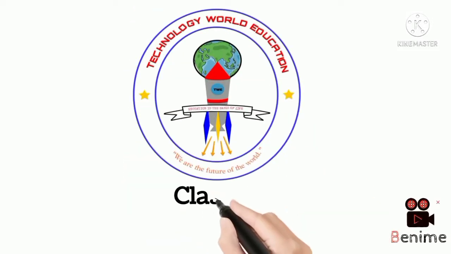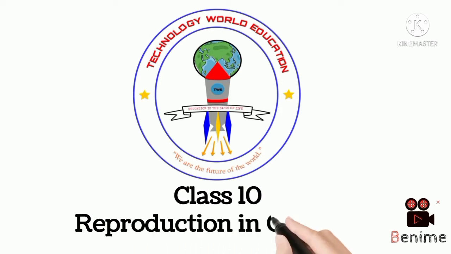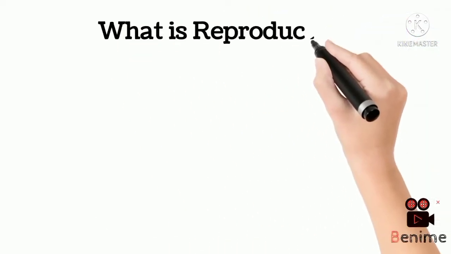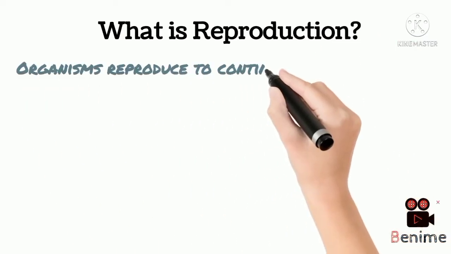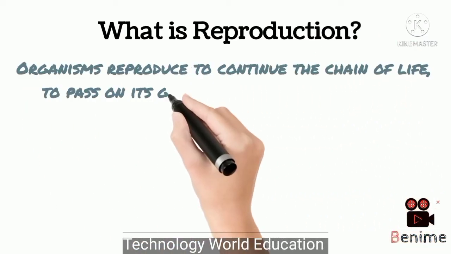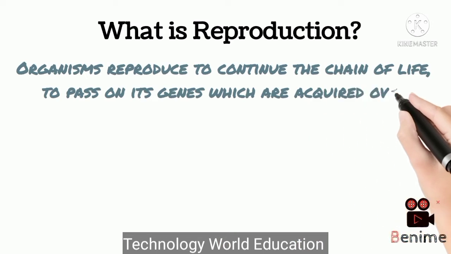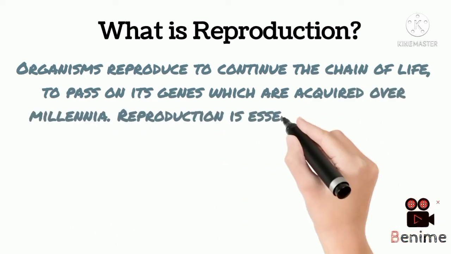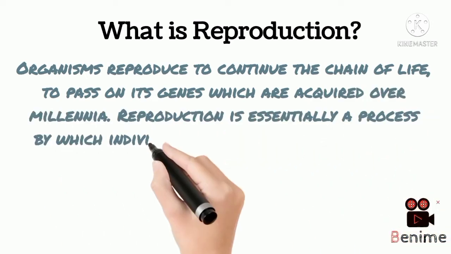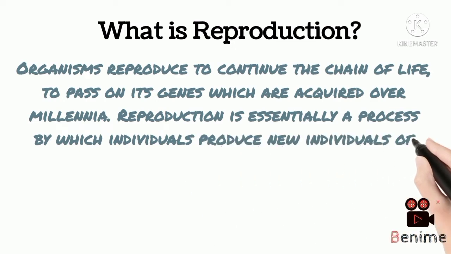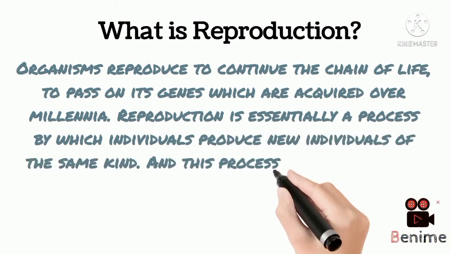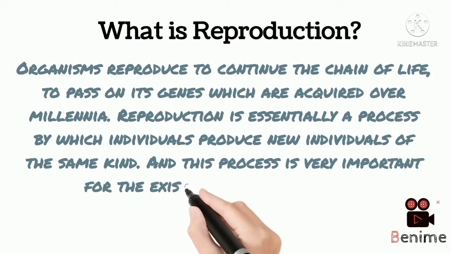Today we are going to start a new chapter which is important for your board exam 2022. While starting this chapter, a question arises in every mind: what is reproduction? Organisms reproduce to continue the chain of life, to pass on its genes which are acquired over millennia. Reproduction is essentially a process by which individuals produce new individuals of the same kind. And this process is very important for the existence of life on Earth.